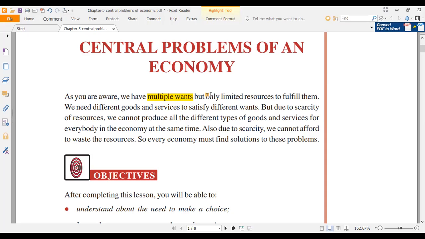But there are many wants, meaning you have many choices before you. If you have 1000 rupees, you can go to a restaurant, have Chinese food, North Indian food, South Indian food, chats, and within these there are many choices. So multiple choices, but wants are there which you desire. You want to eat chats also, panipuri also, Chinese, but you have only 1000. That is limited resources. You have limited resources, you have multiple wants, then what happens?